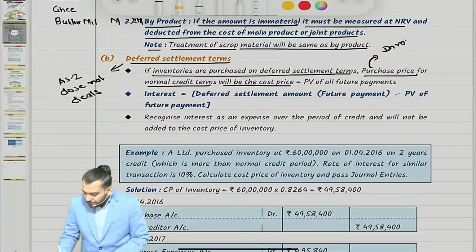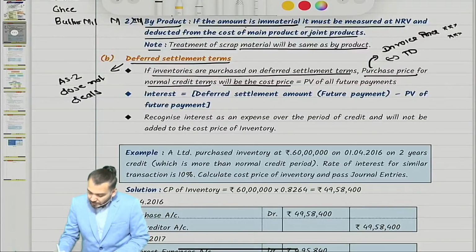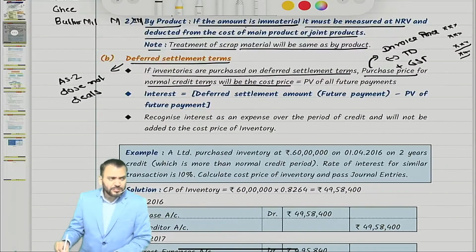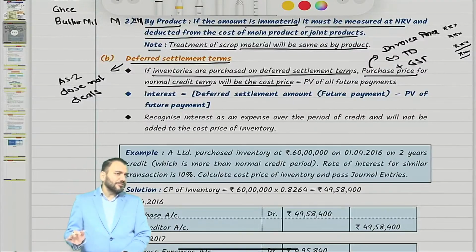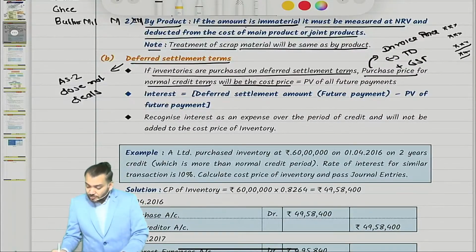Invoice price minus trade discount or rebate plus GST for which credit is not available. I'm not writing non-refundable duties and taxes, but it will also include custom duty, import duty also. Correct? So this will be the purchase price.